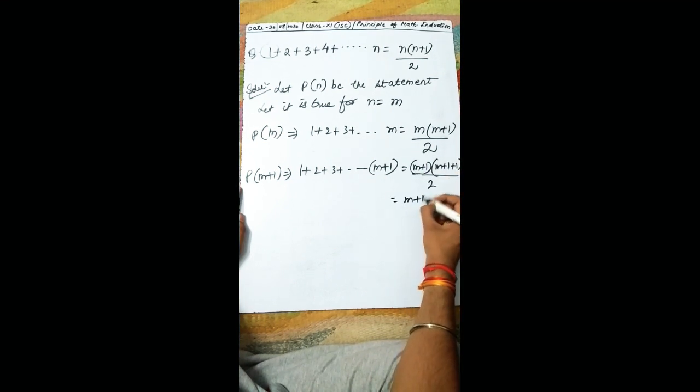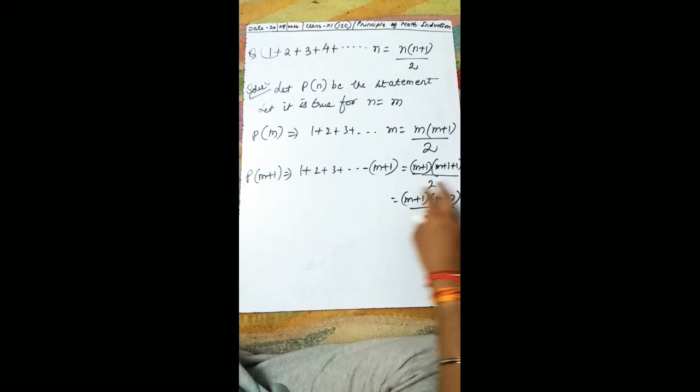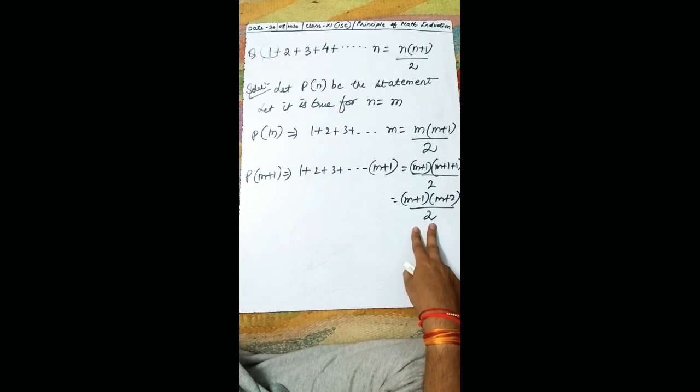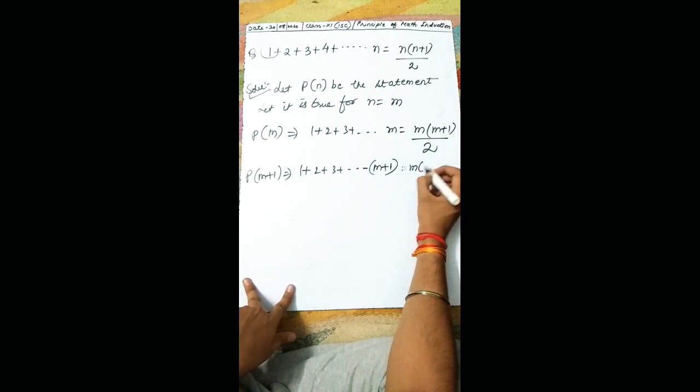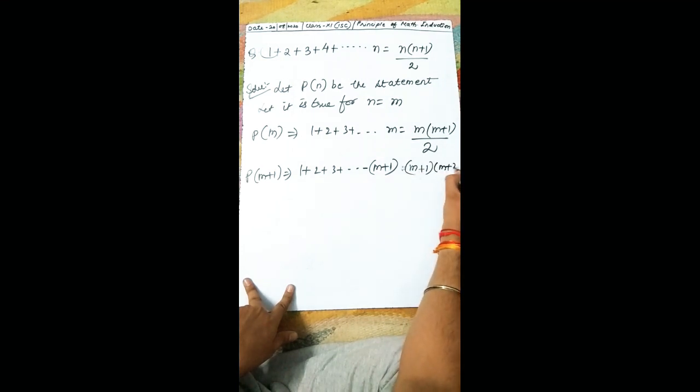So this is m plus 1, m plus 2. So m plus 1 into m plus 1 plus 1, upon 2. Okay, so finally I'm rubbing this and I'm writing it properly as m plus 1, m plus 2 upon 2.